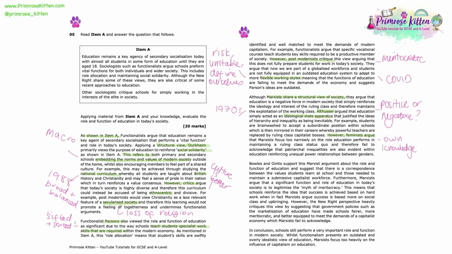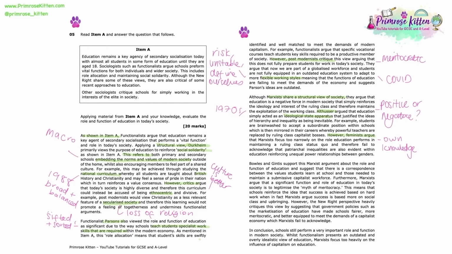Let's read on. Bowles and Gintis support this Marxist argument about the role and function of education and suggest that there is a correspondence between the values students learn at school and those needed to maintain a submissive capitalist workforce. Furthermore, Marxists argue that a significant function and role of education in today's society is to legitimise the myth of meritocracy. This means that schools reinforce the idea that success is achieved based on hard work, when in fact Marxists argue success is based more on social class and upbringing.